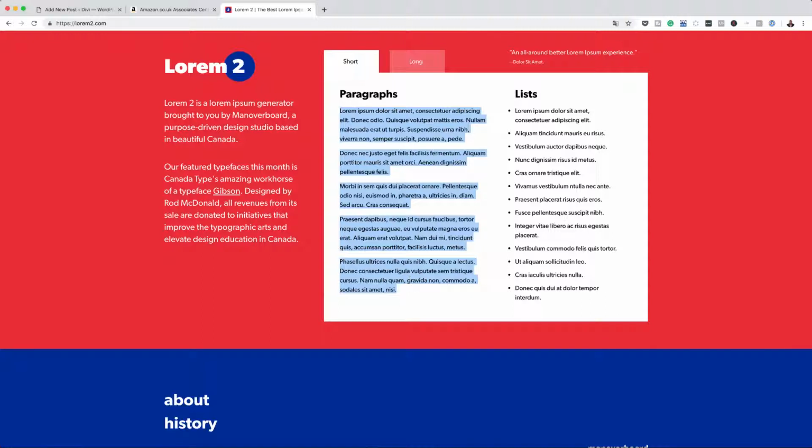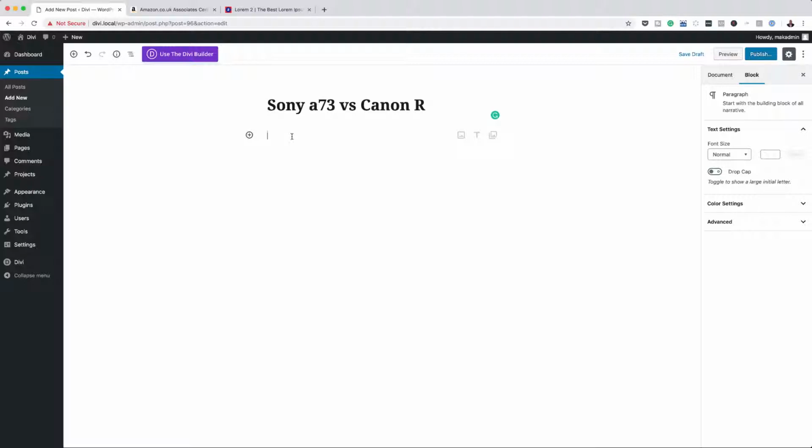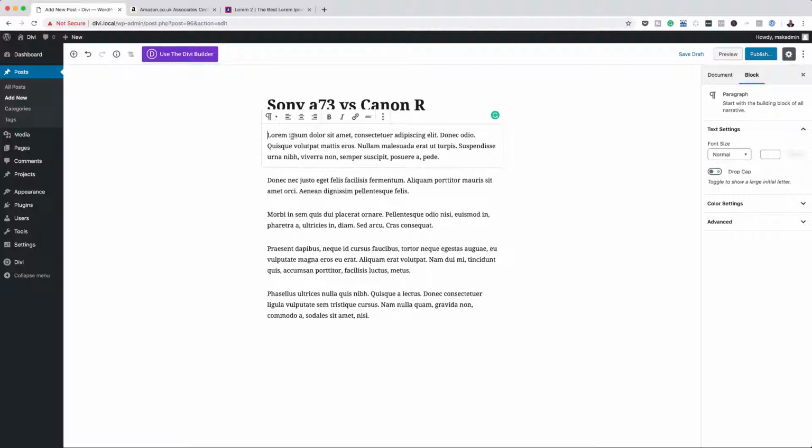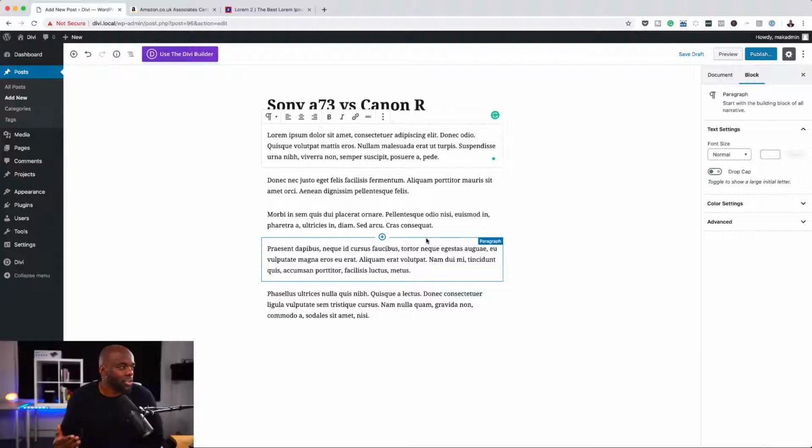So we're going to pretend that this is your actual text that's going to come over here on your website. Okay, so I'm going to paste it. So that's my text over there. So let's say you want to also add an image. So this will also enhance your article.